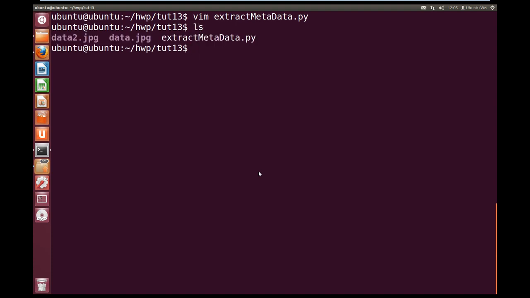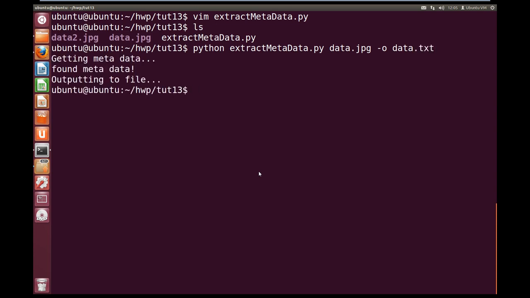So if I just look at this current directory, I've got two images. I've got data.jpg and I've got data2.jpg. So let's try running our program. So Python extract metadata.py, and I'll give it the data.jpg, and let's use the -o to output it to file, and we'll call the file name data.txt. And we run this, we get getting metadata, found metadata, outputting to file.